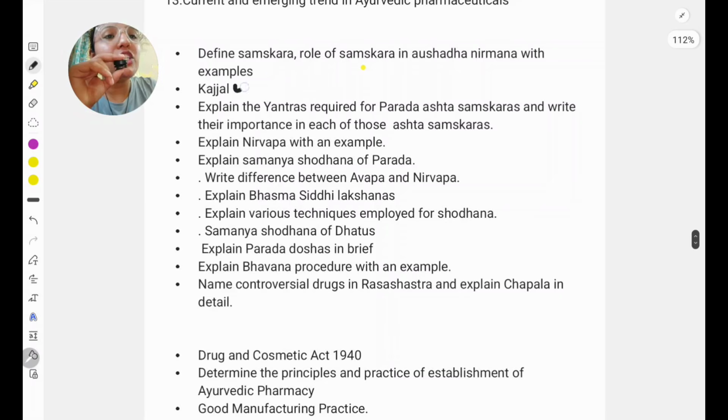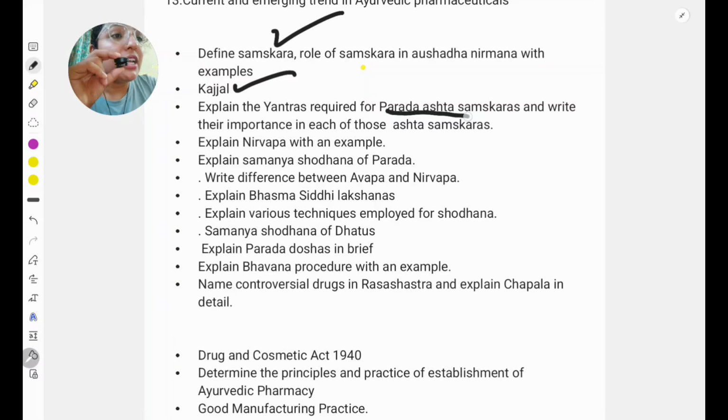For example, Kajali is important. Kajali 2-line shloka is important. Please study that, because the same thing they will ask in Viva also many times. Then from the Paribhasha chapter, 1 time this question came: explain the samskara, role of samskara and Oshada Nirmana. This is actually a very basic question, and these things we have already studied in our Ashta Ahar Vidhi Visheshan, like samskara is Guna Antara Samadhana. There is Jala samskara, where we use different ways to change the guna of a particular drug. So you can write that in the points.